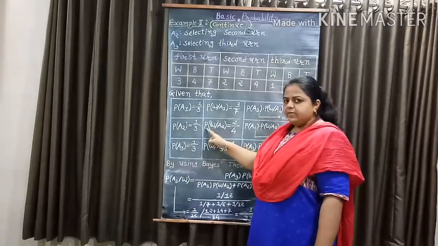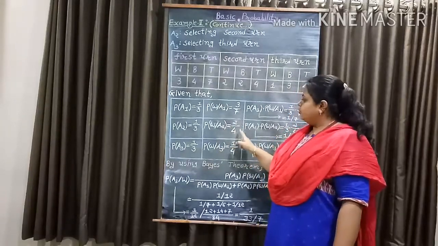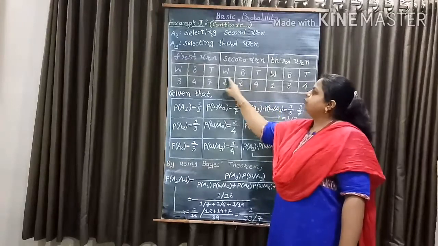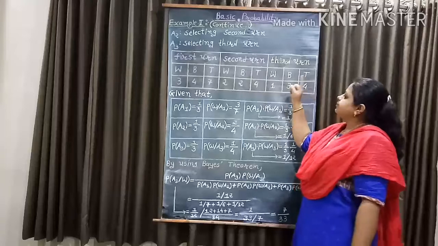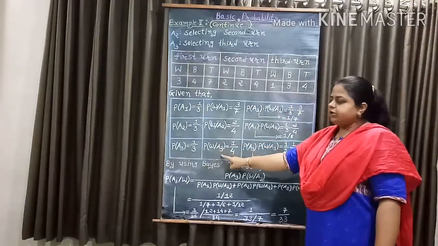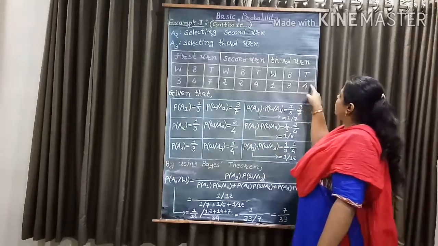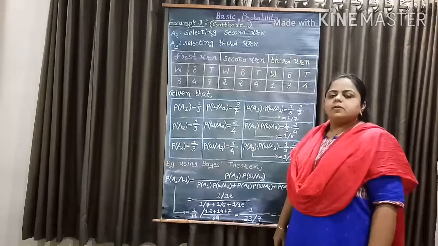Now probability of W given A2 equals 2 by 4, because out of 4 balls we have 2 white balls, and probability of W given A3 equals 1 by 4, because out of 4 balls we have 1 white ball.